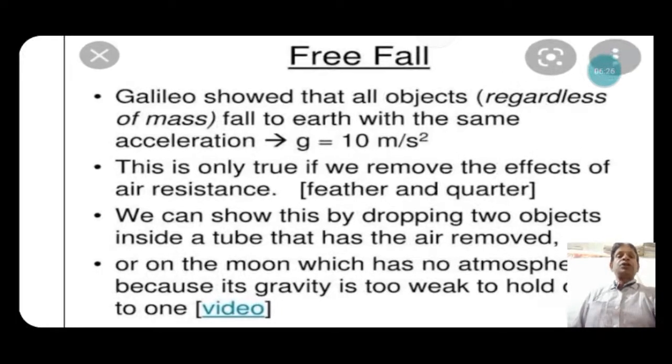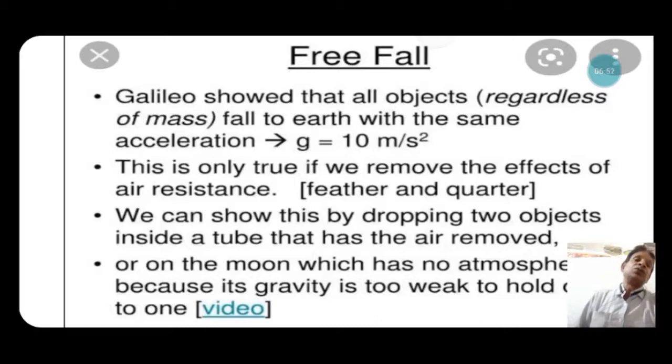Now, free fall of objects was also studied by Galileo. He showed that all objects, whether a lighter object or a heavier object, regardless of their mass, fall at the same rate, and the acceleration produced on the object is 10 meter per second square. That was also studied by Galileo. This is only true if we remove the effect of the air resistance.